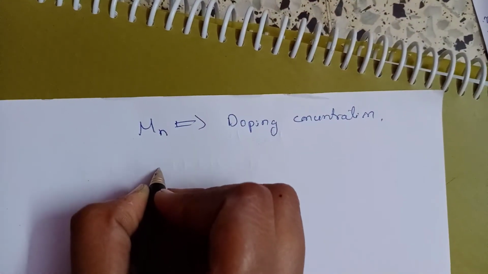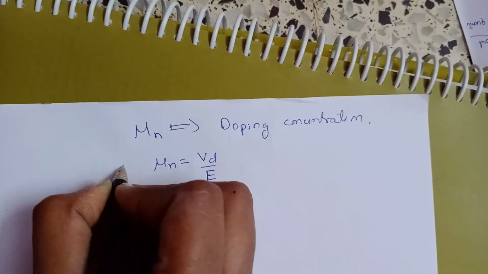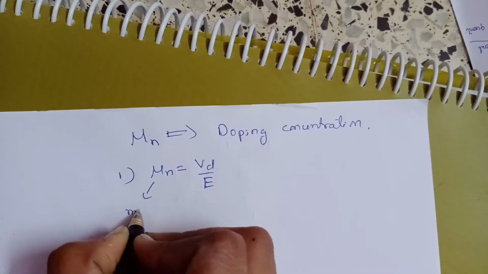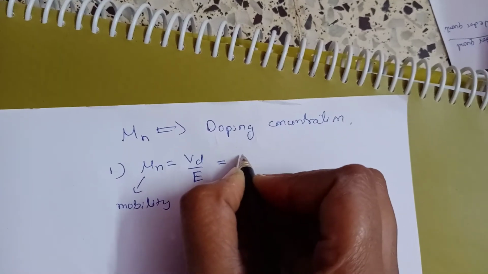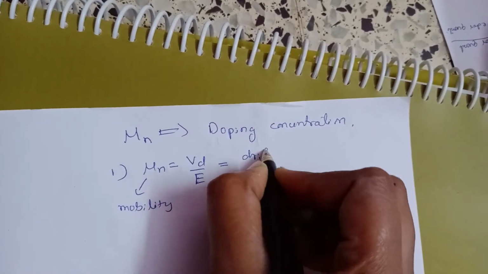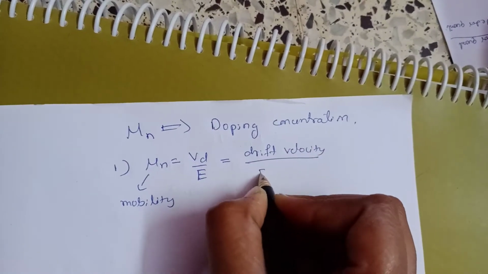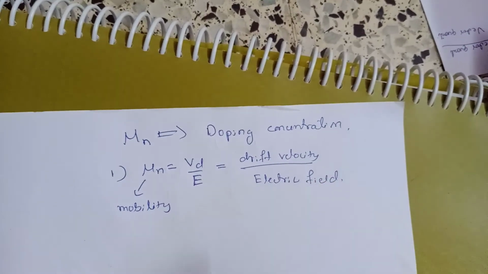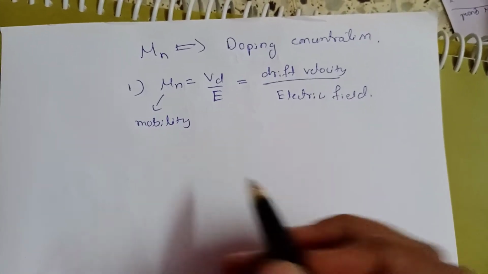So we know the basic formula, mu n is equal to Vd by E, where mu n is the mobility, Vd is the drift velocity, and E is the electric field. Before going to how the mobility and doping concentration are related, I will explain some basics of doping.